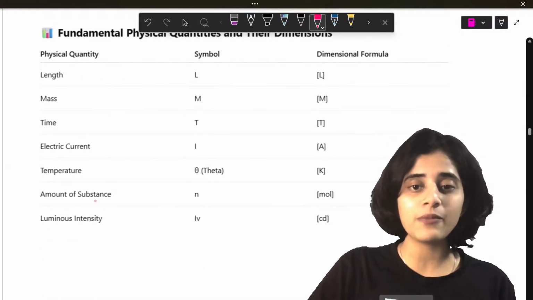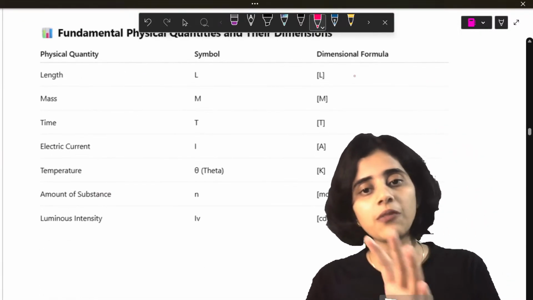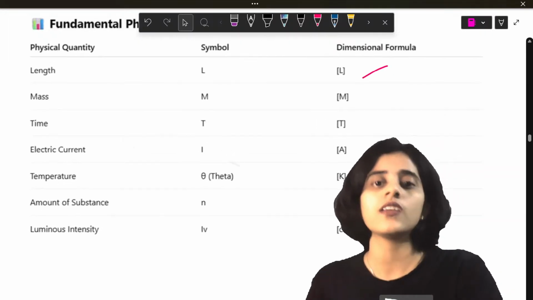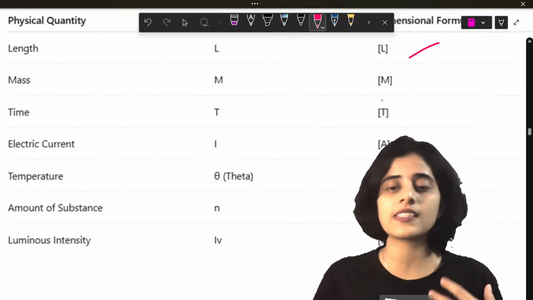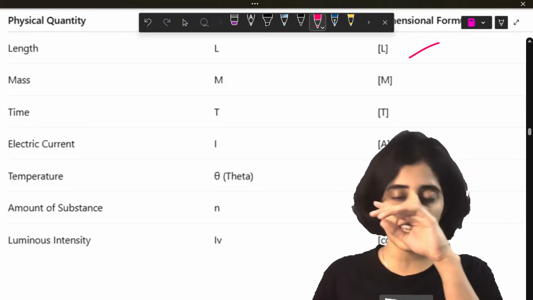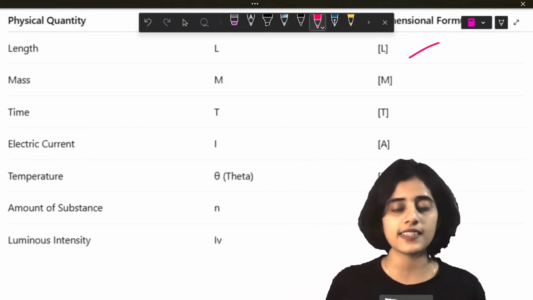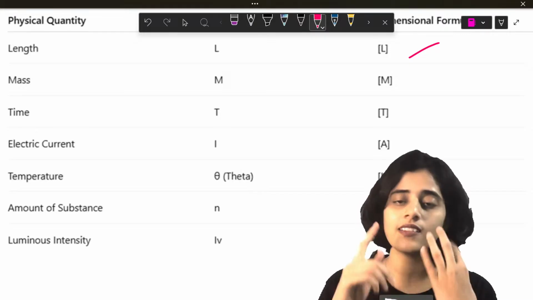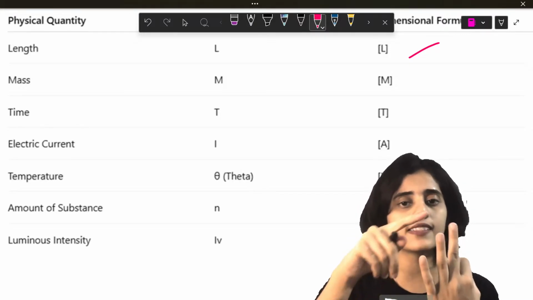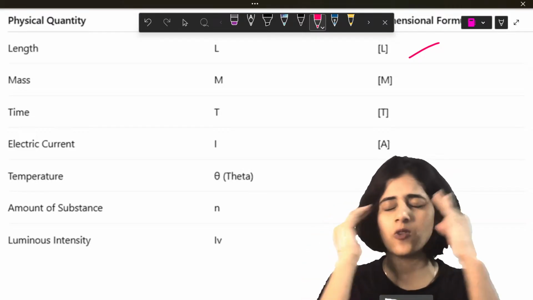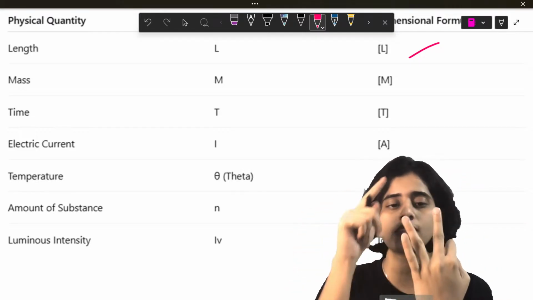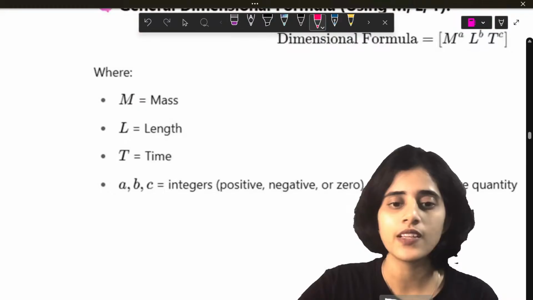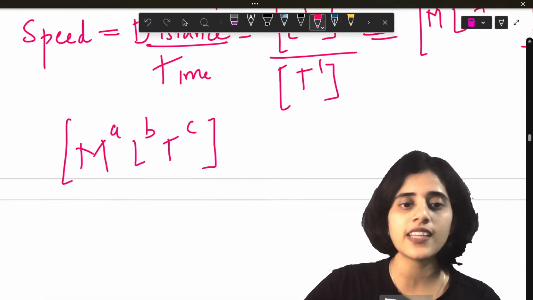So these are the different dimensional formulas, students. These are different from your SI units. This is the dimensional formula. For length, it's capital letter L. For mass, it's capital letter M. Time is T. Current is A. Temperature is K. Amount of substance is mole. Luminous intensity is CD. Most important thing, the three dimensions M, L, T. Mass, length, time. Put that in your brain now. Three dimensions: M, mass; L, length; T, time, inside square bracket. So that's how you find out the dimensional formula.